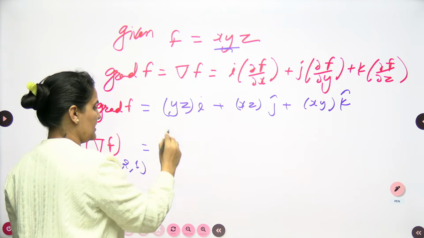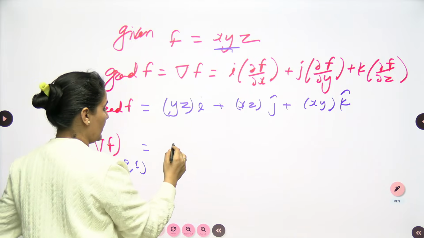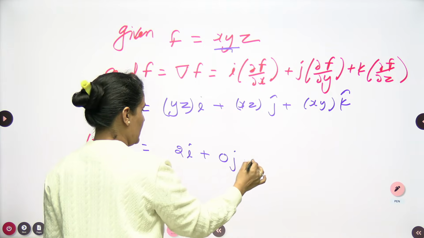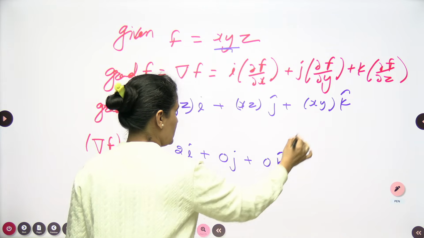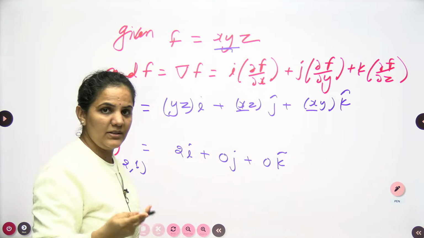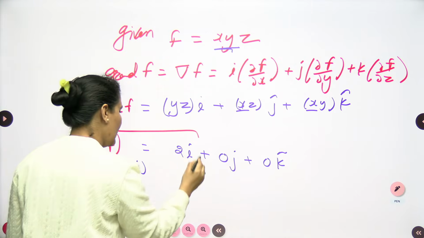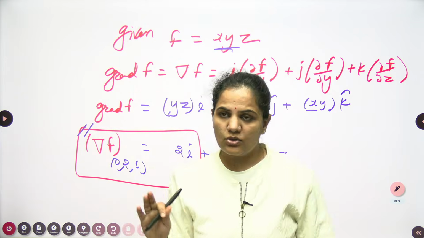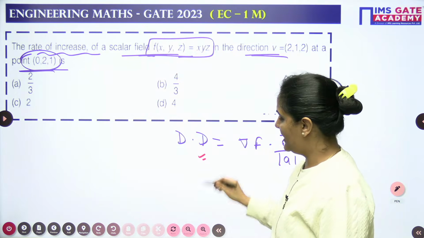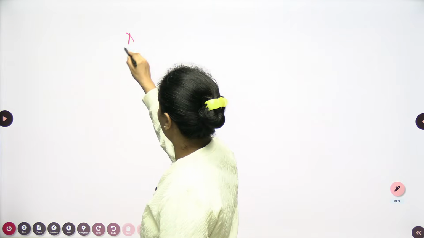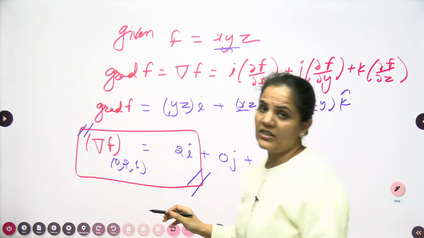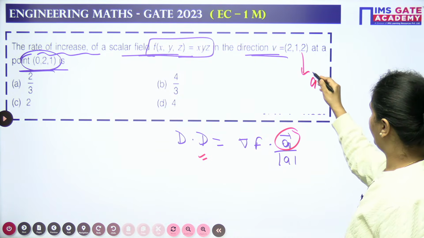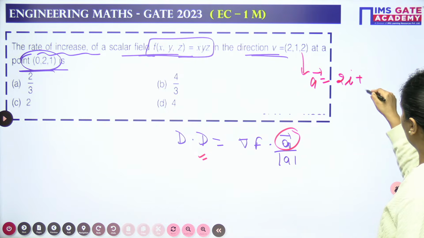When I put x equal to 0, y equal to 2 and z equal to 1, it will be 2i plus 0j plus 0k, because wherever we have x, it will be 0. So I can write the gradient of the given function as 2i cap only. From here I need to find the directional derivative. For finding the directional derivative, we do not yet have the vector a. The a vector from the question will be 2i plus j plus 2k.